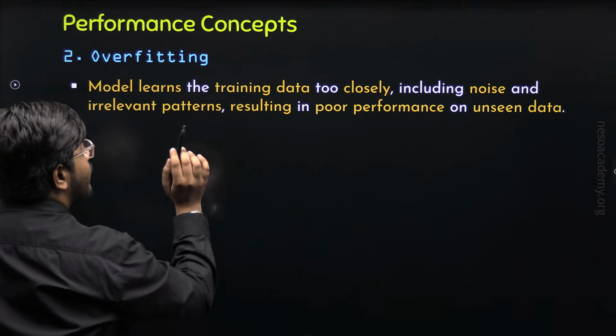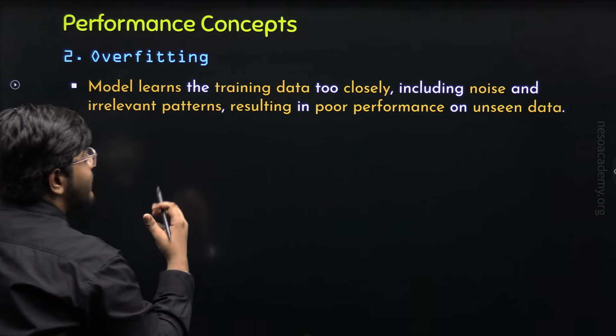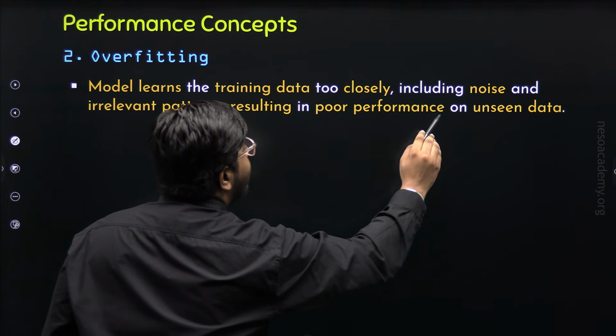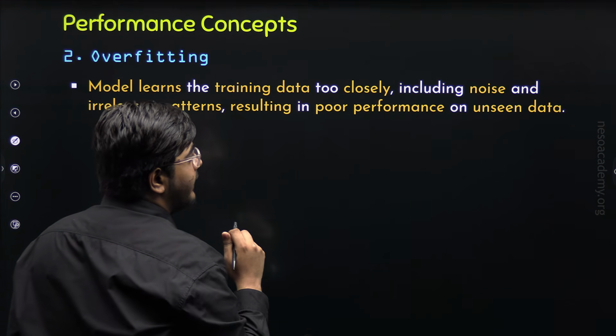So the model performs very well on the training data because it has memorized the training data, but it will perform very poor on the unseen data, that is testing data.